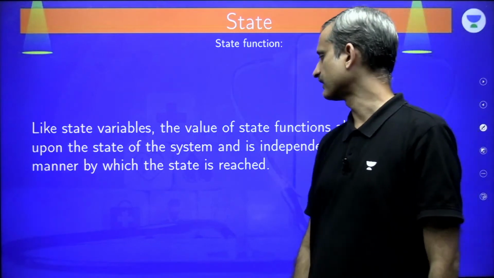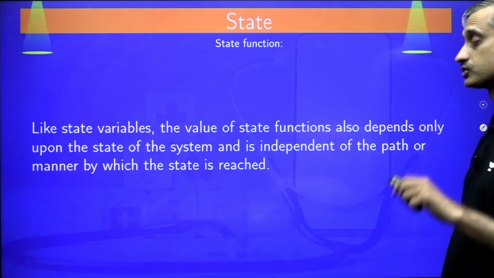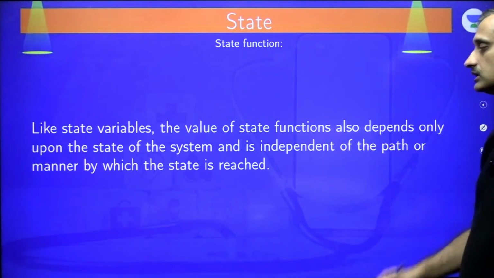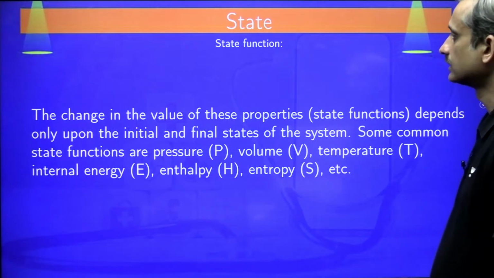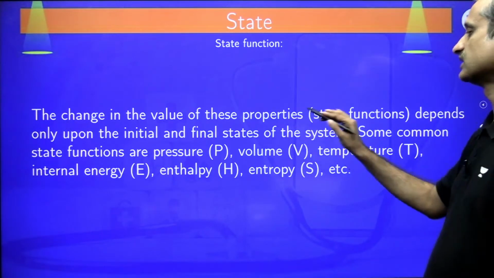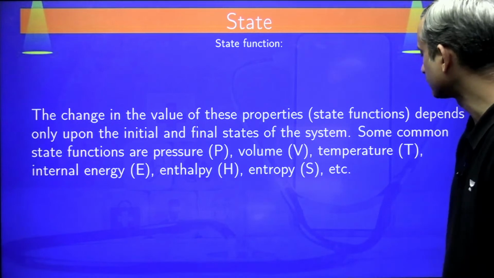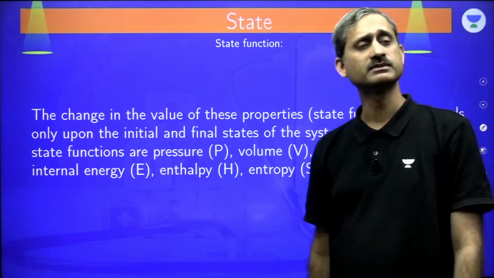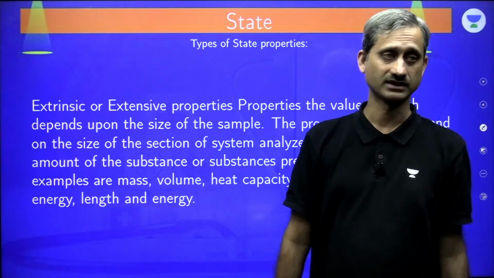Like state variables, the value of state functions also depends only on the state of the system. So, these are also state properties. They are independent of the path or manner by which the state is reached. Clear? The change in the value of these properties, state functions, depends only upon the initial and final states of the system. Some common state functions are pressure, volume, temperature. That is, state variables can always be defined as state functions. And there are certain state functions which cannot be called state variables.